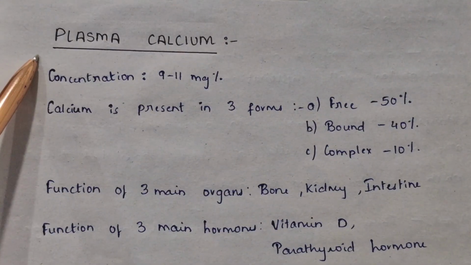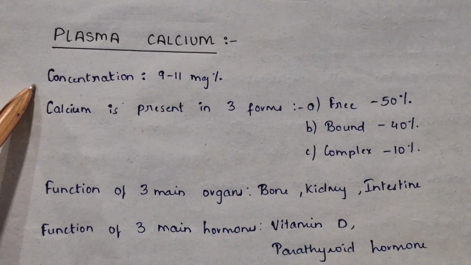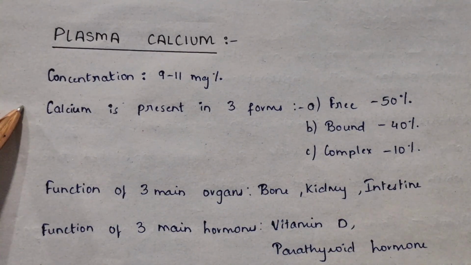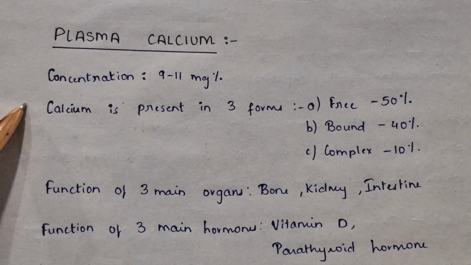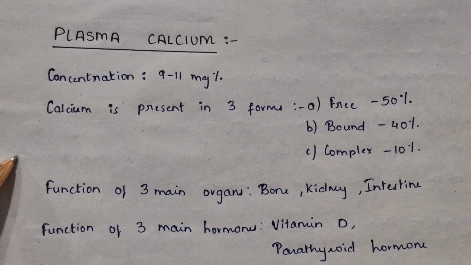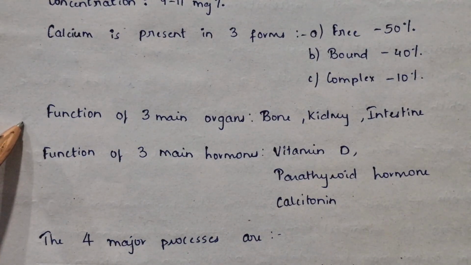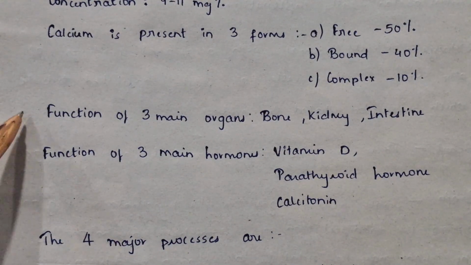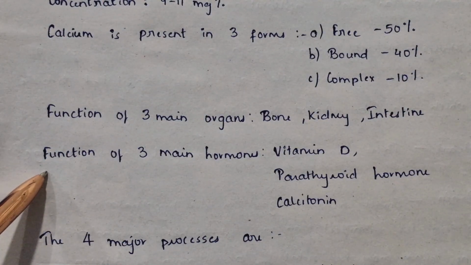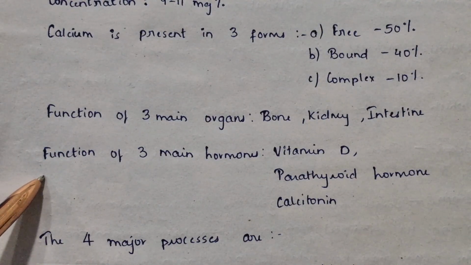Plasma calcium. The concentration is 9 to 11 mg%. Calcium is present in three forms: the free form, bound, and the complex form. The free is present in 50%, bound 40%, and complex 10%. It helps in the function of three main organs, that is bones, kidneys, and intestine, and also in the function of three main hormones, that is vitamin D, parathyroid, and calcitonin.